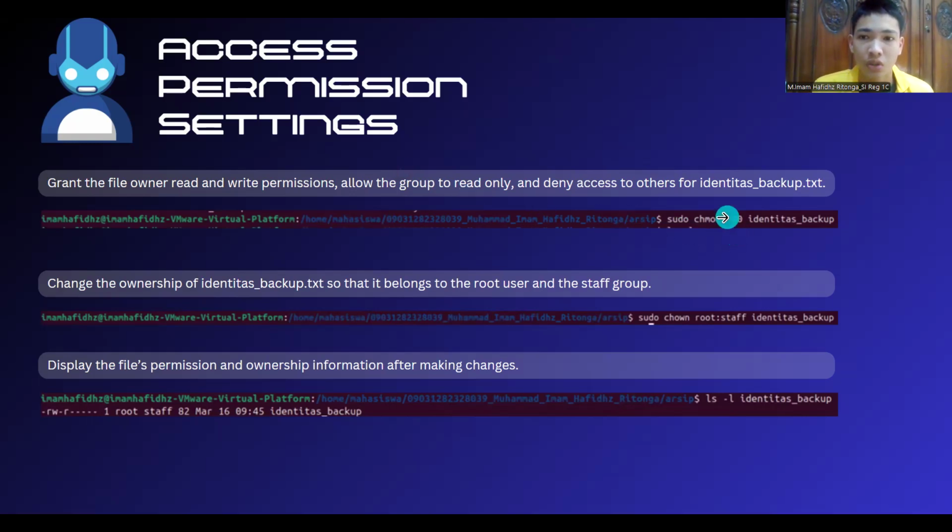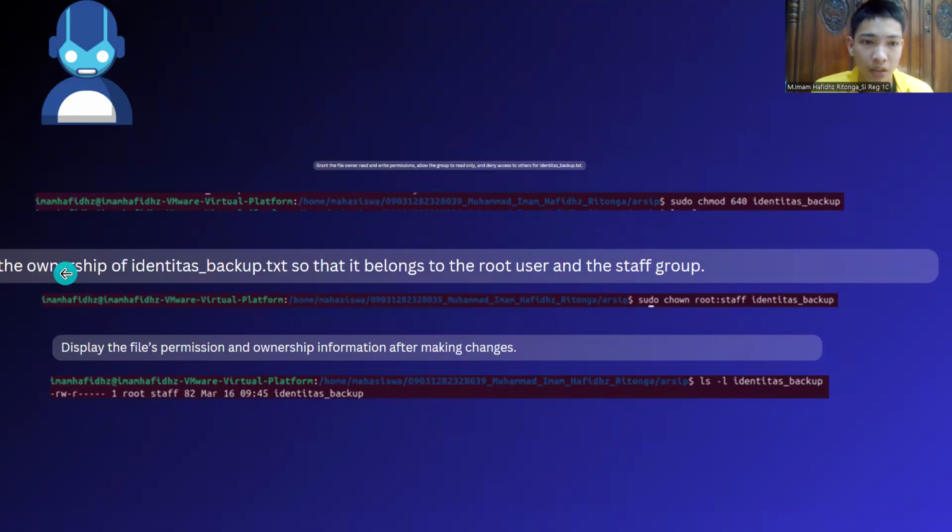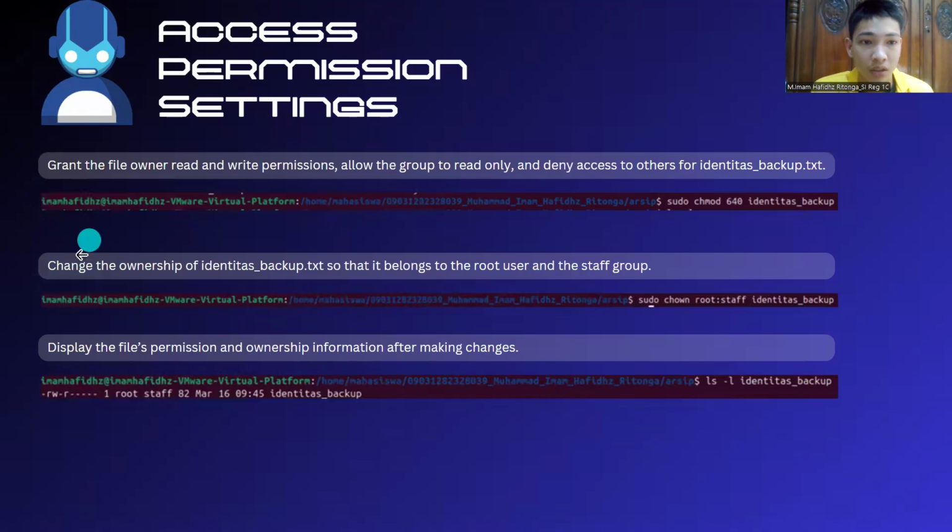I use the code sudo chmod 640 identitas_backup, and then change the ownership of identitas_backup.txt so that it belongs to the root user and the staff group.